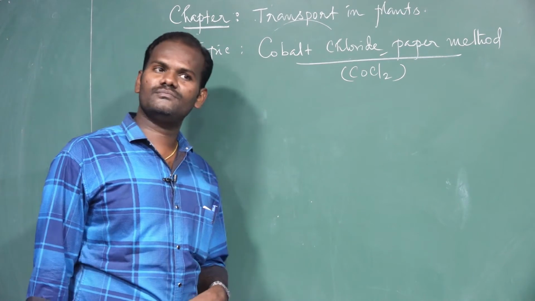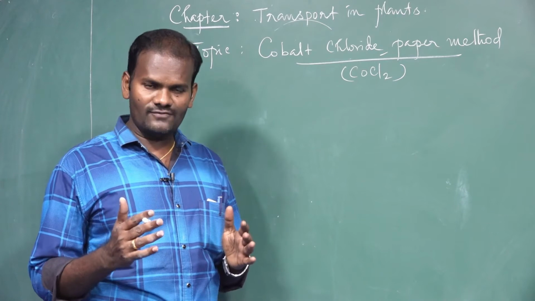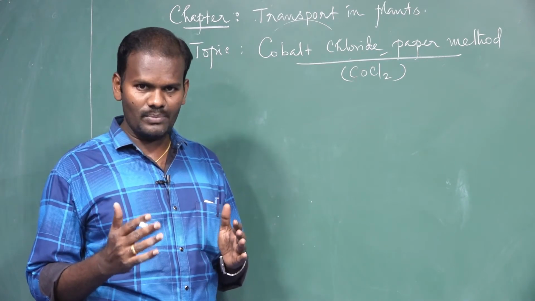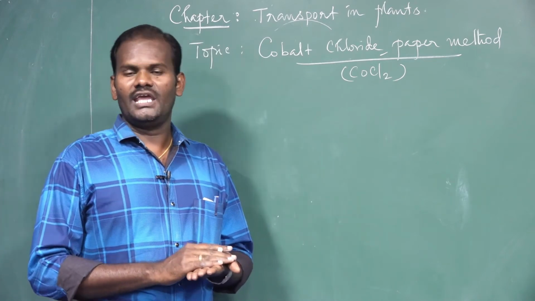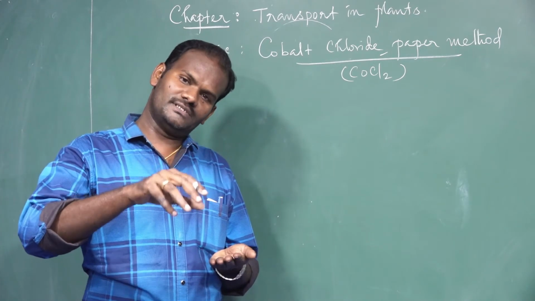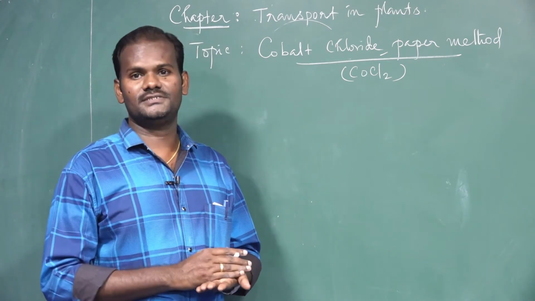In most biennial or annual plants, more stomata are present on the lower epidermis than on the upper epidermis. If more stomata were present on the upper epidermis, what would happen? It would enhance transpiration.